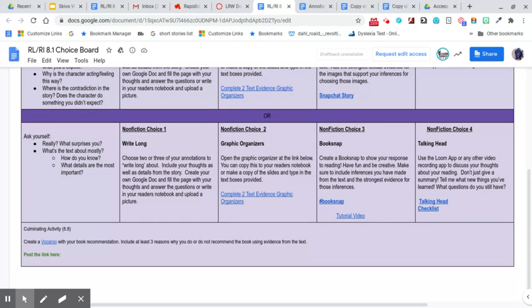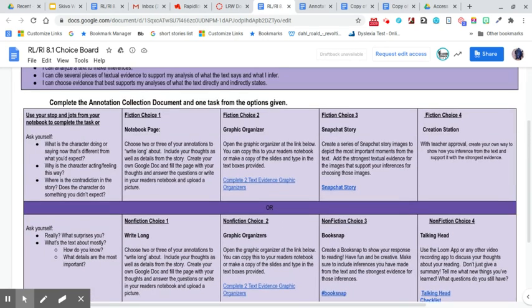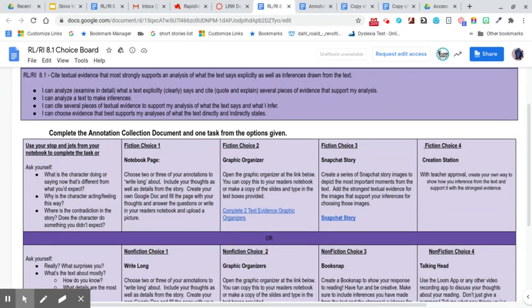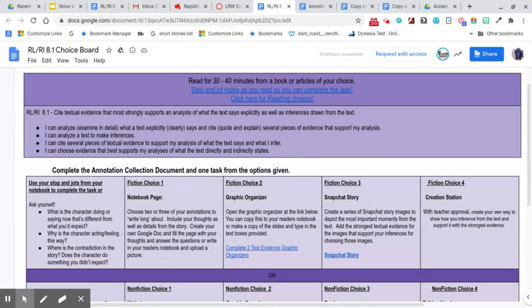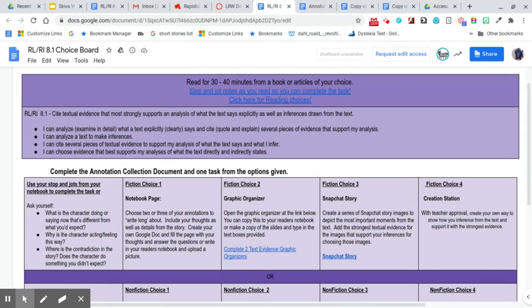Please keep in mind, this is going to be due every week. This will be due every Friday. I will be collecting that from your notebook on Fridays. So make sure that it's done. Make sure that if you have questions, you're asking them in class or emailing me. Just make sure that you don't fall behind.